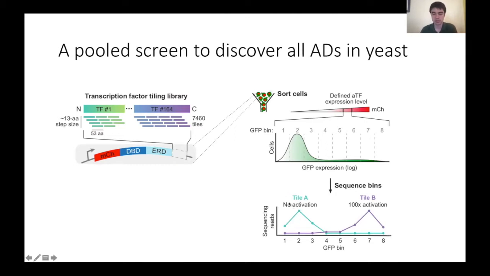So for example, for the teal tile A, most of the cells fell into this bin number 2, indicating no activation relative to negative controls. Whereas for tile B, most of the cells fell into this bin number 7 with very high GFP signal, indicating roughly 100-fold activation of GFP relative to negative controls. So in this way, we obtain measurements of fold activation of GFP for each protein tile.